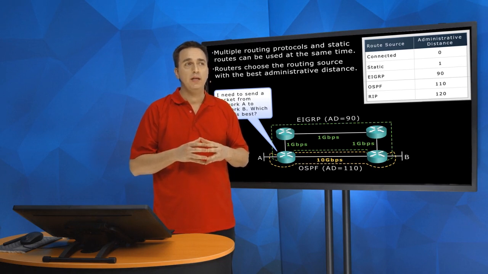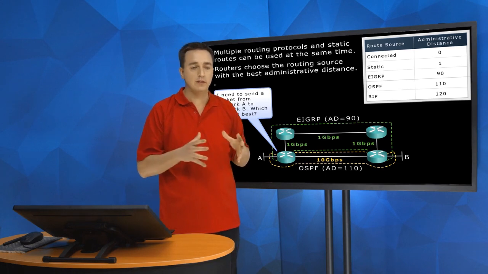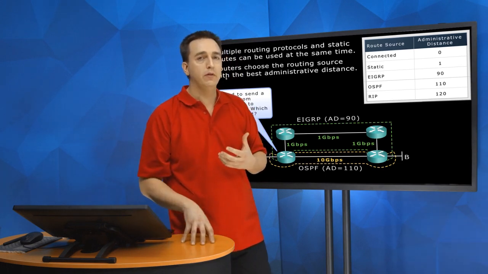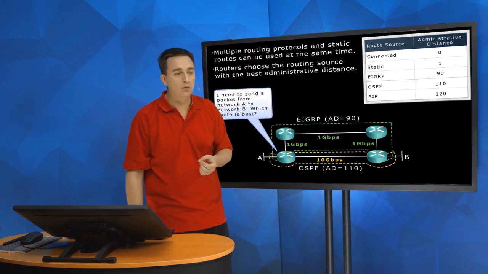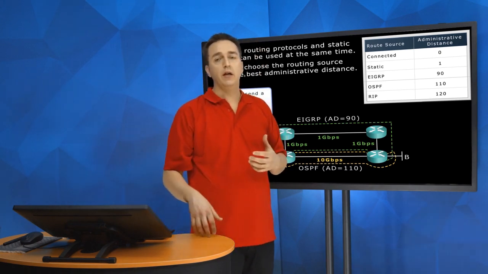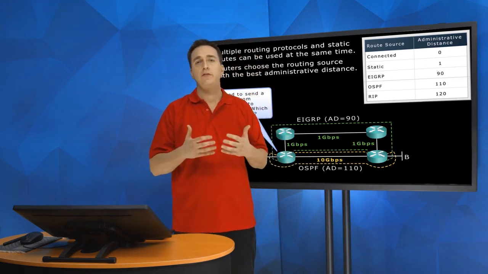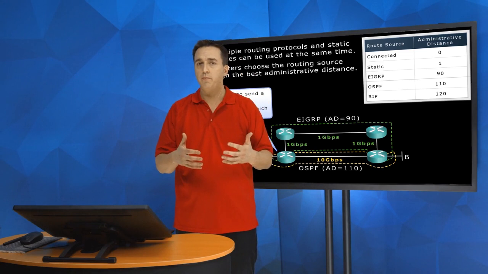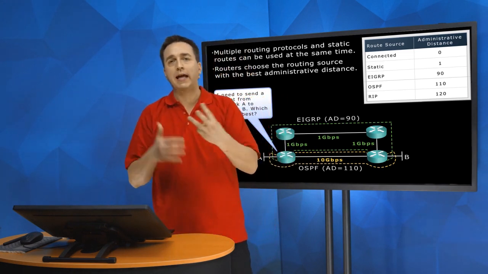So let me paint a picture for you here about what administrative distance really is. Let's say we're going on a trip, family vacation. I don't know, let's go to Wally World. How does that sound? So what are we going to do? We're going to jump in our vehicle and drive to Wally World. I need to figure out how to get to Wally World. So let's pick three items that can help me get there.